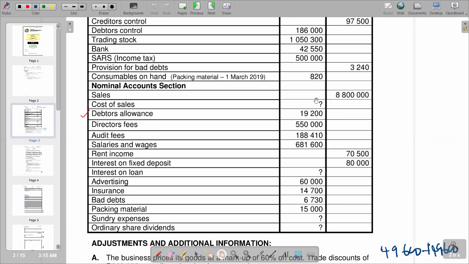So see that cost of sales, we have it here, and we are given it as a question mark. So when it's a question mark, we know that we are supposed to find it. Either we try to calculate it or find it as a balancing figure. We check the given information to see if we have any information anywhere that is going to lead us to cost of sales.